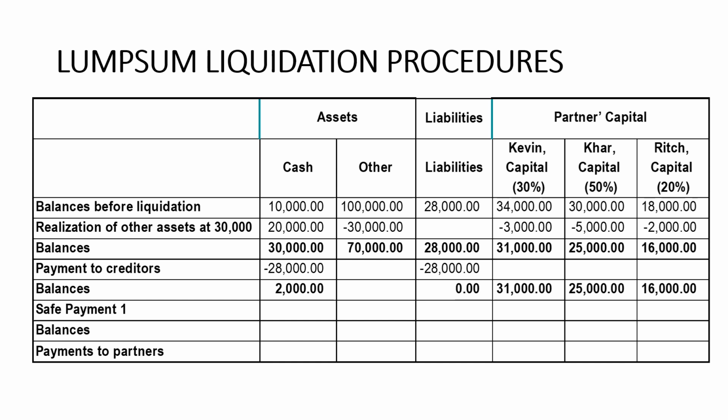So the balance would now be 30,000 cash, 70,000 non-cash assets, and liabilities would still be 28,000. Now we have to pay our creditors, because we said that the priority would be paying out our outside creditors. So when we pay the outside creditors 28,000, we would still have the remaining balance of 2,000. Okay? So who now has the priority with regard to this payment?